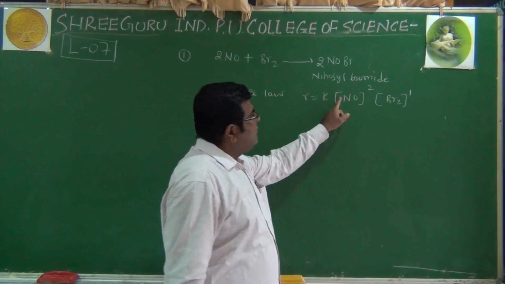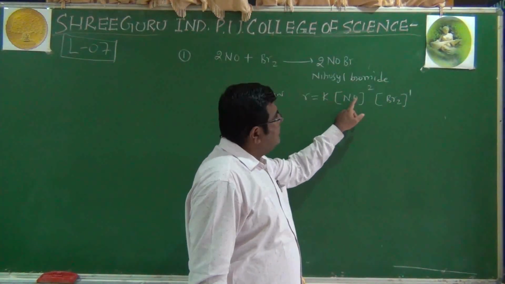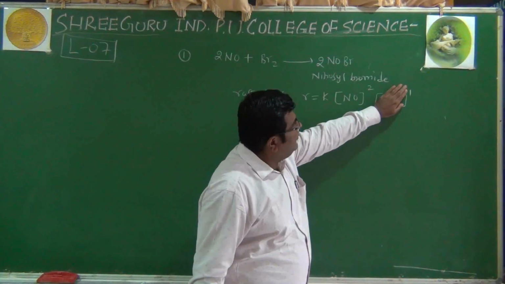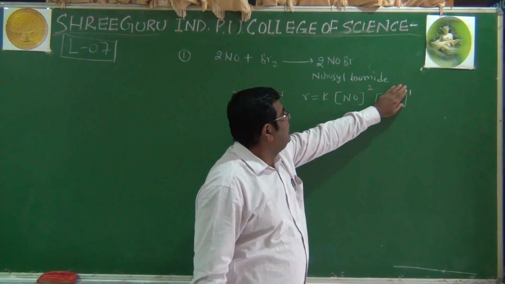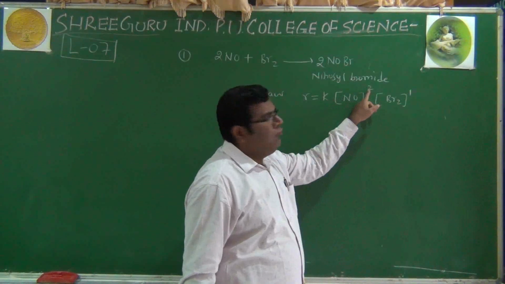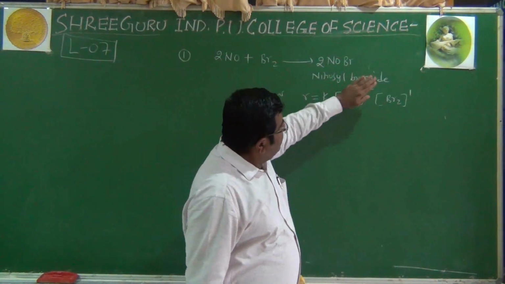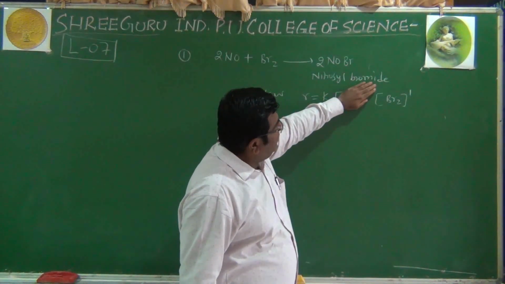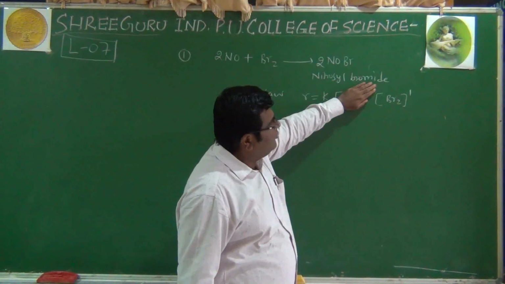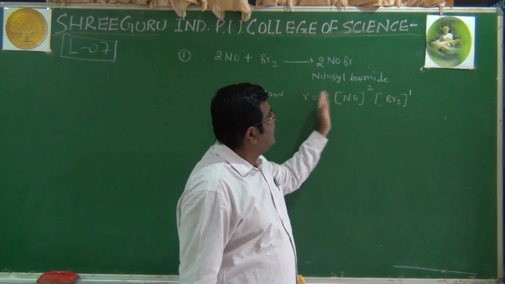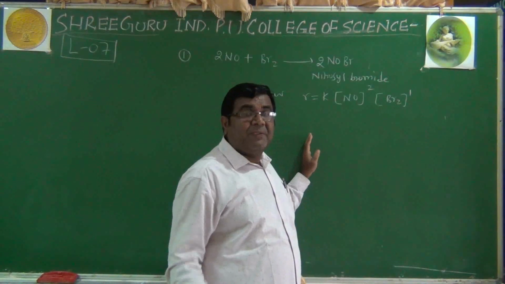Increase the concentration of nitric oxide 2 times by keeping the bromine concentration constant, and the rate will increase by 2 raised to 2, 4 times. Increase the concentration of bromine 2 times by keeping nitric oxide constant, and the rate will also increase by 2 raised to 1, 2 times.